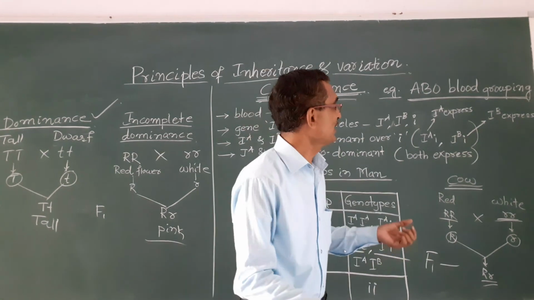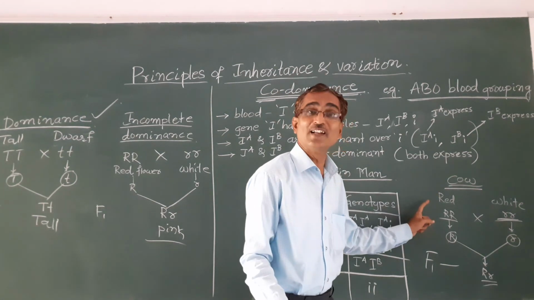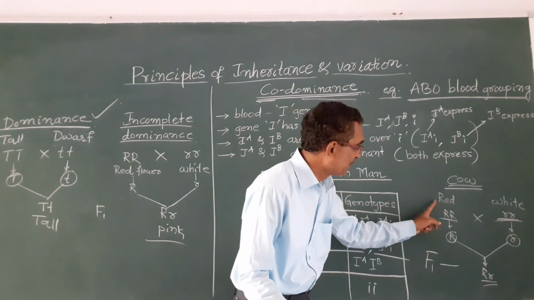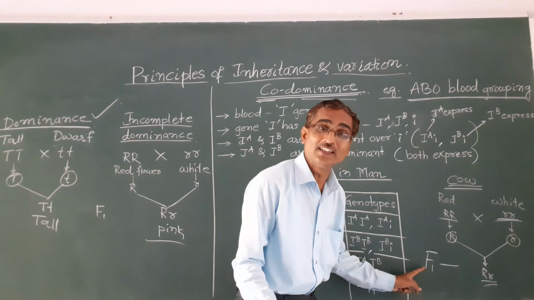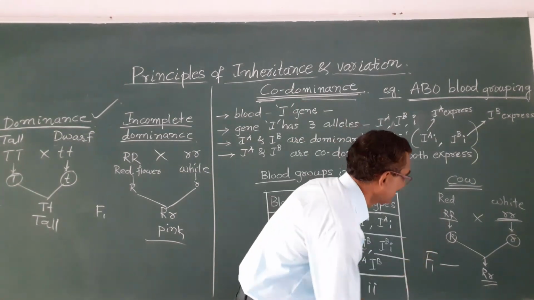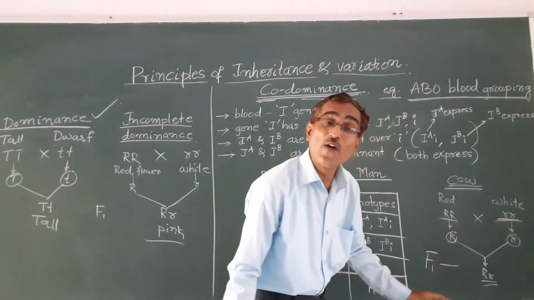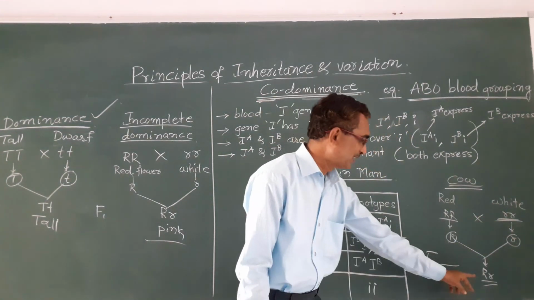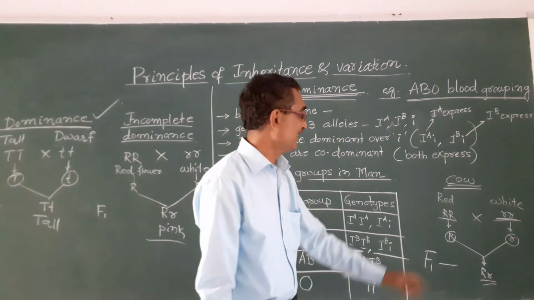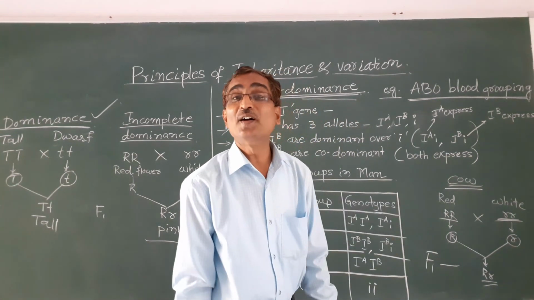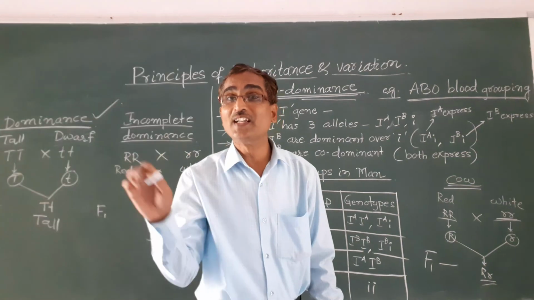But in codominance, the F1 hybrids were having both the red color as well as the white color. The F1 hybrid cow was having both red and white color patches on it.